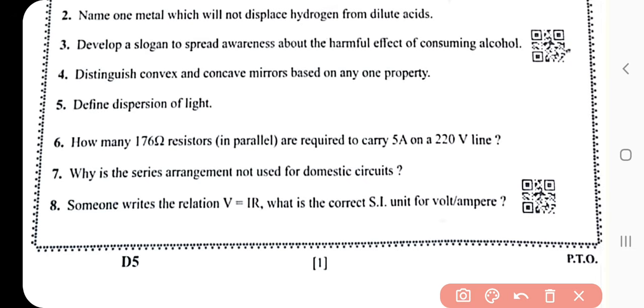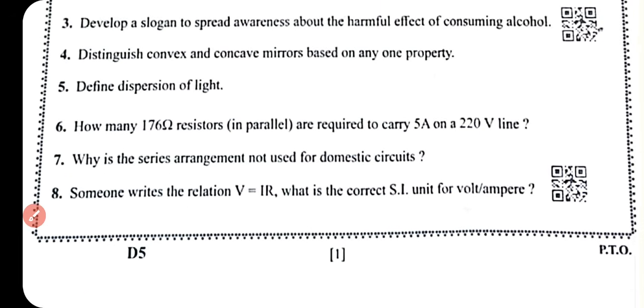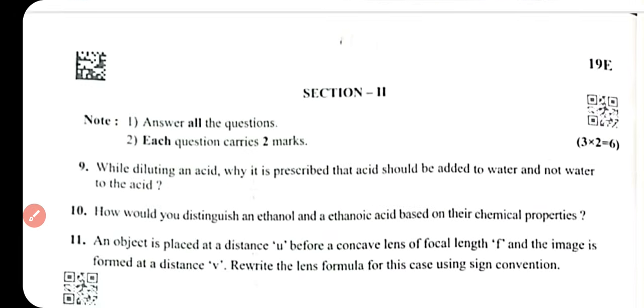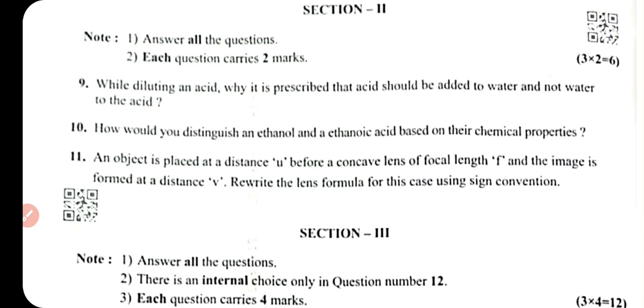What is the correct SI unit of volt per ampere? This is V equal to IR. The answer is ohm. Ohm is the right answer of question number 8. What is the next question, and what is the level of the question?